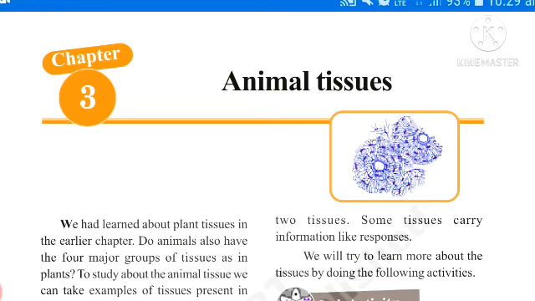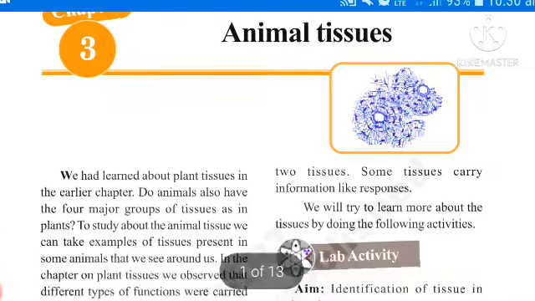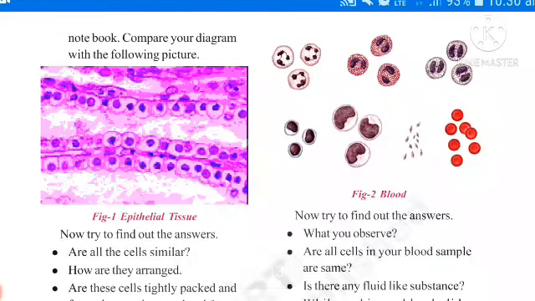Again, epithelial tissues are classified into so many types, but in the 9th class textbook only 3 kinds are given. Epithelial tissues can be classified into 3 kinds. First one is squamous epithelium tissue. Second one is cuboidal epithelium tissue. Third one is columnar epithelium tissue. See here, observe the epithelium tissue.